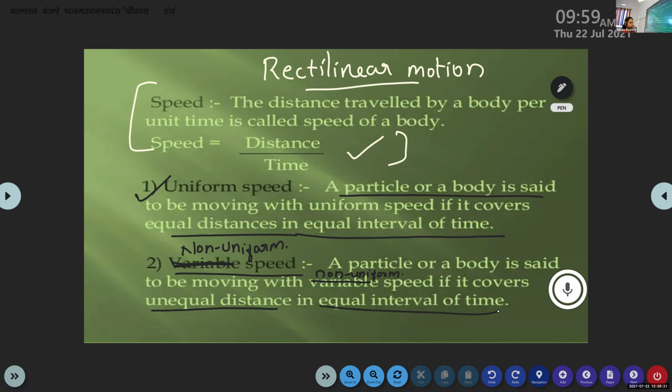Traveling in a busy street. Yes, very good. If the car is traveling on a busy or heavy traffic road, we can say it is in non-uniform motion. In that case, the car covers unequal distance in equal intervals. Okay, it's right. So if the car travels in heavy traffic, it undergoes a non-uniform speed. During that time, it covers unequal distance in equal intervals of time.